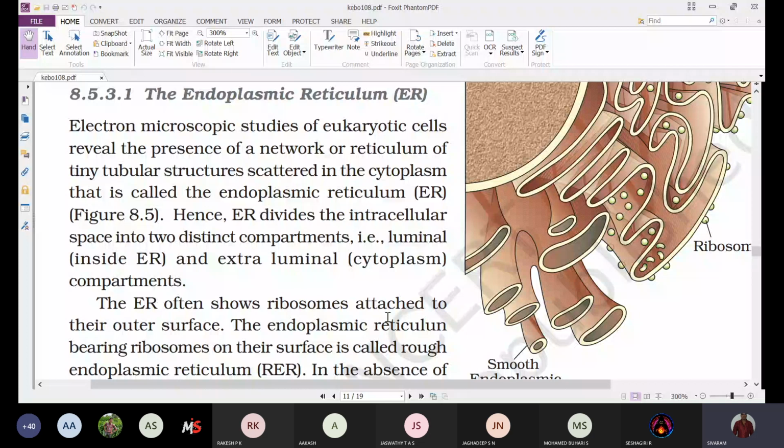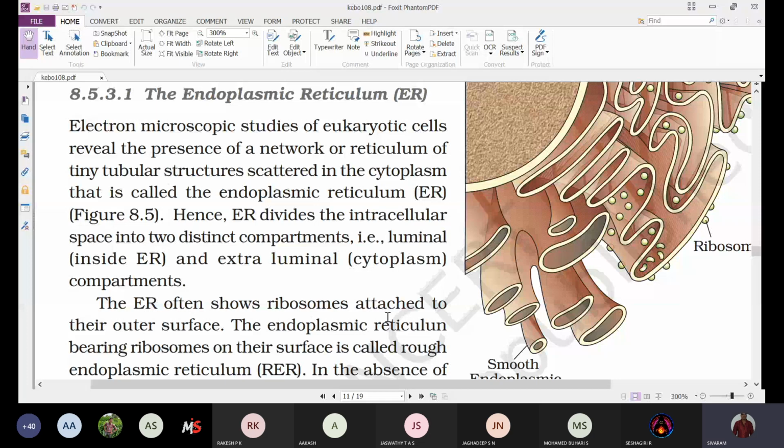That means the object is enhanced by 1 lakh times. Then we can observe each and every feature of that structure, even at a molecular level.